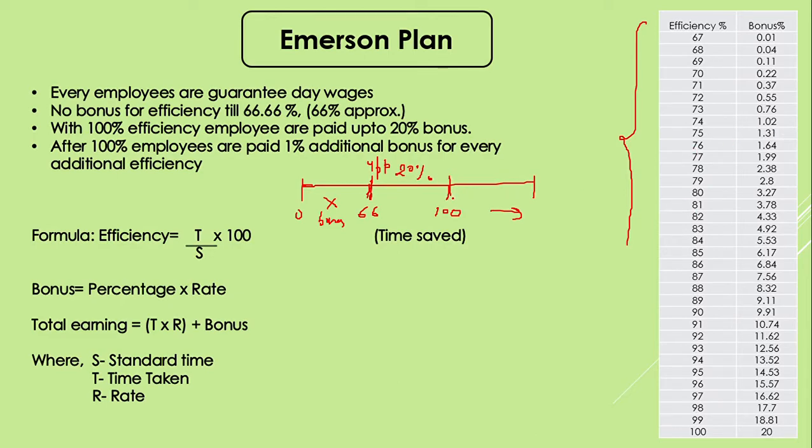And for the third part, if someone has achieved more than 100%, then for every 1% of efficiency, the bonus that Emerson has recommended is 1%. The calculation we'll understand with the help of an example, but in short, this method not only talks about the time, it also talks about the efficiency that a person has to perform in his task. The formula is simple. The efficiency is T upon S, then the bonus, and then the total, which includes the bonus part, for counting the total earning.